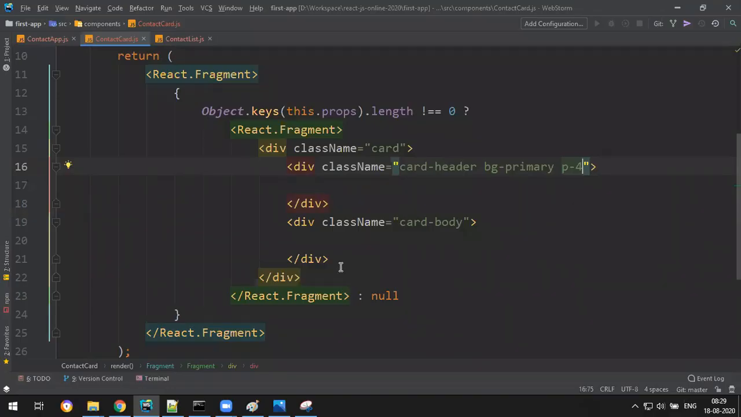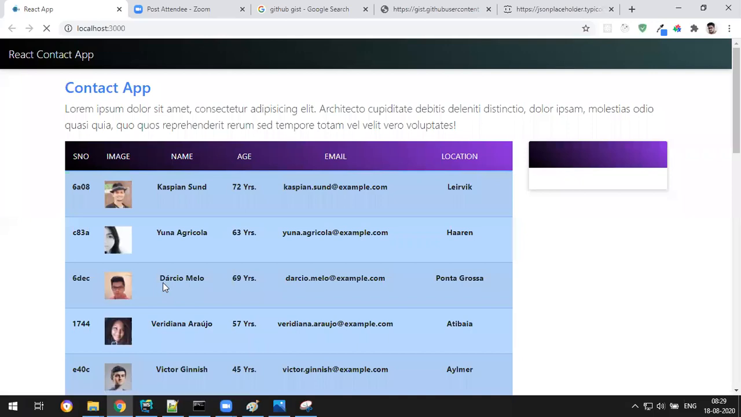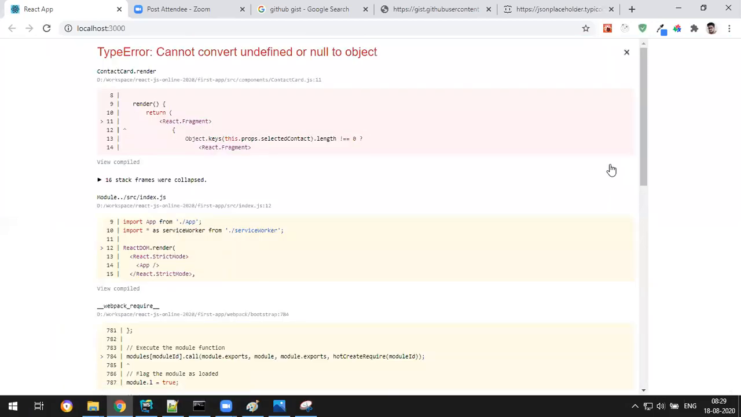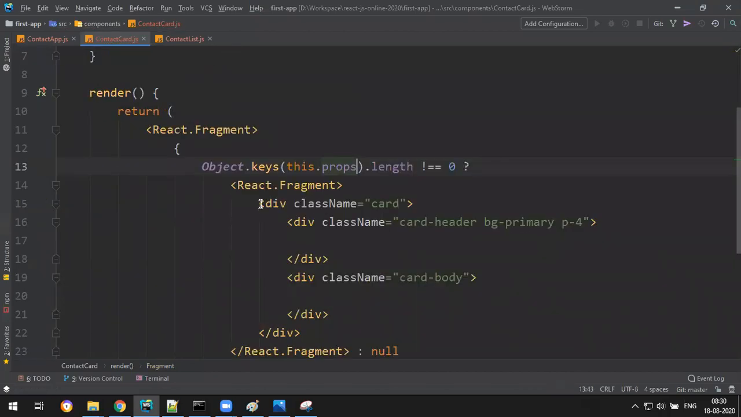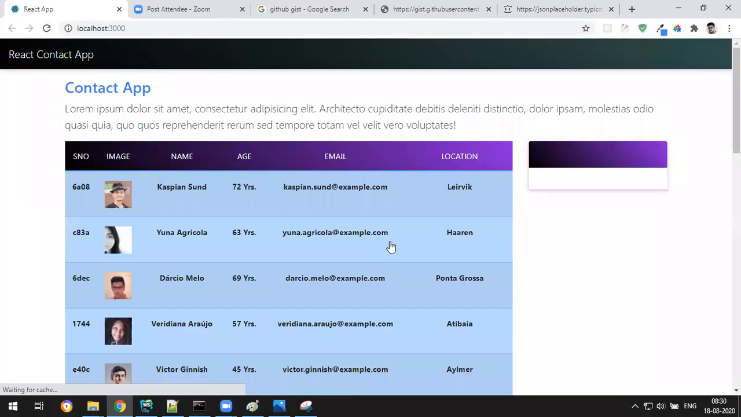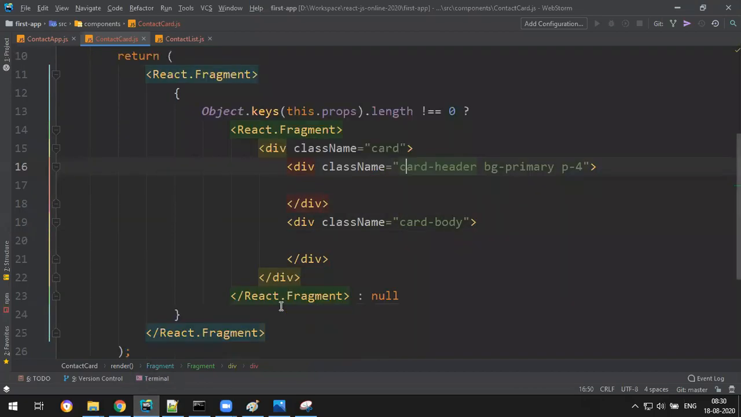How come? Can you do one thing? Props.selectedContact. So the selected contact object, it is null. Actually, I didn't want to display anything there. Cannot convert undefined or null to object. Okay, it is null. You can't convert it to an object and check. That's the problem. Then what do we do? Object.keys of props.length not 0. Actually, I'm not supposed to display any card here. What do you do? Can I say it is null or not? How to check the null?